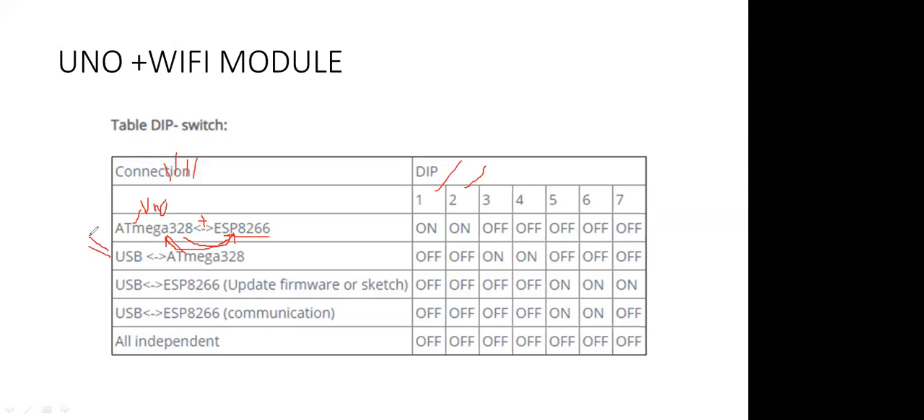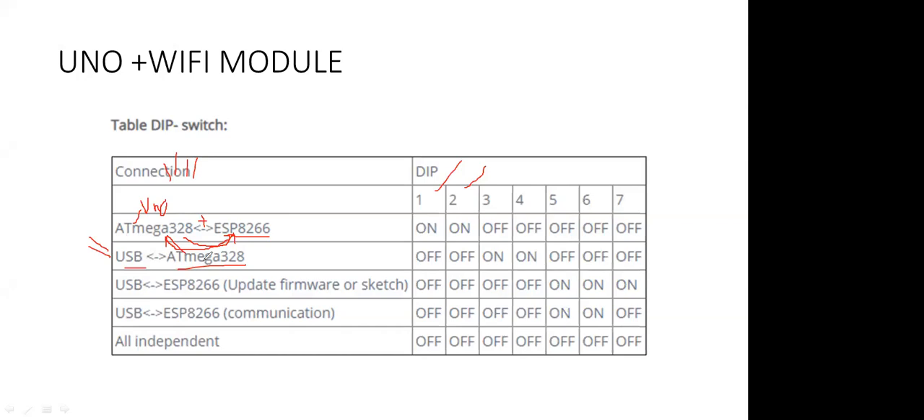So now you can see it. If you want to use it as an Arduino device, you have to use USB plus Arduino. That means you are going to communicate this Arduino with the computer, meaning you want to upload a program from the computer. So how can you upload a program from the computer?